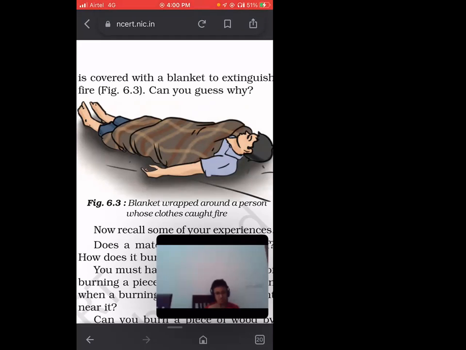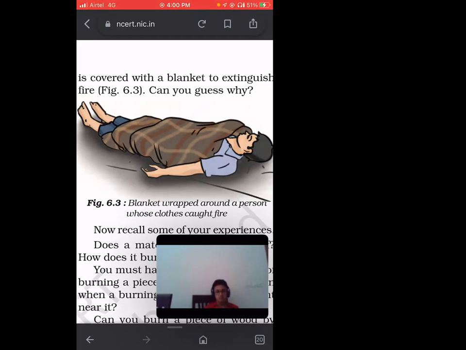So, we have three conditions. The first condition is that you are getting sufficient oxygen, so the flame will be burning at 100%, right? Second situation, you are not getting sufficient oxygen, so the flame will be flickering, right? And third situation, when you are not getting oxygen at all, there will be no flame. Clear? So you have to understand the logic of oxygen, right?